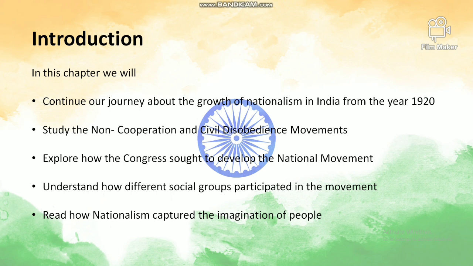In this chapter, we will continue our journey about the growth of nationalism in India from the year 1920. We have done this till the year 1919 in your previous class 9th. We will also be reading about the non-cooperation and the civil disobedience movements. We will explore how the Congress sought to develop the national movement. We'll understand how different social groups, peasants, tribals, women, workers, etc. participated in this movement, and we'll also read how this nationalism captured the imagination of people.